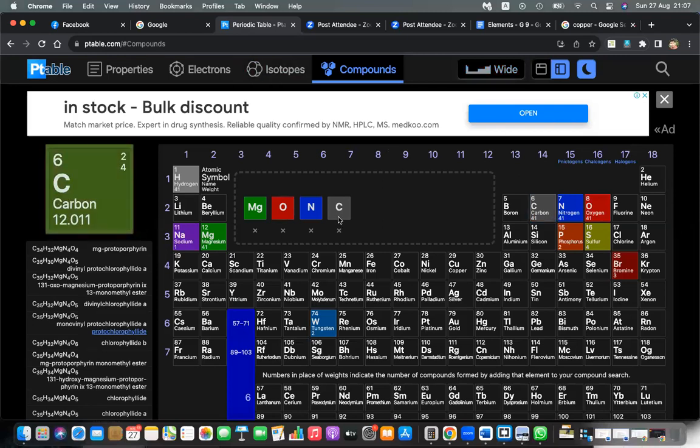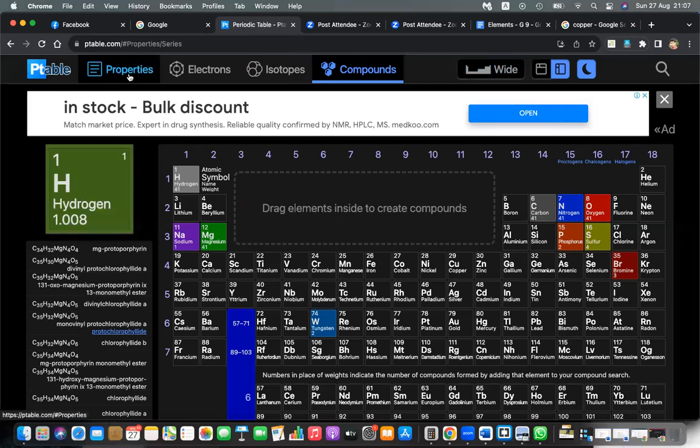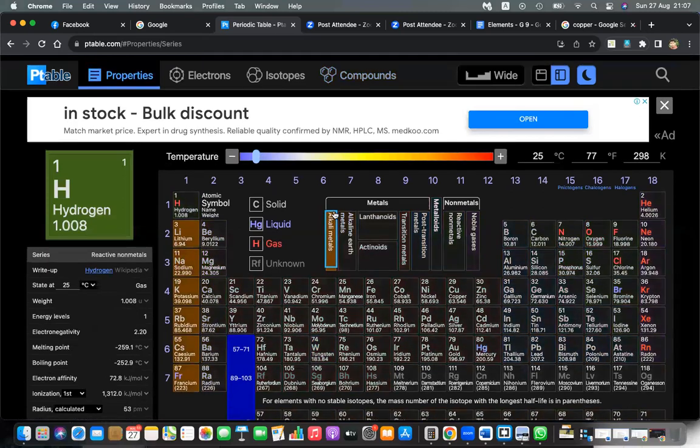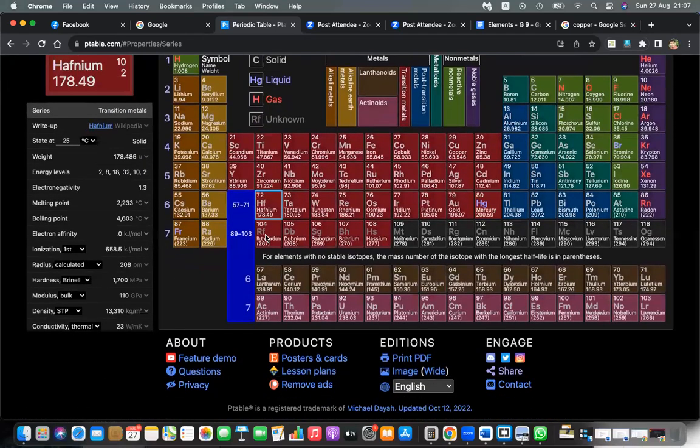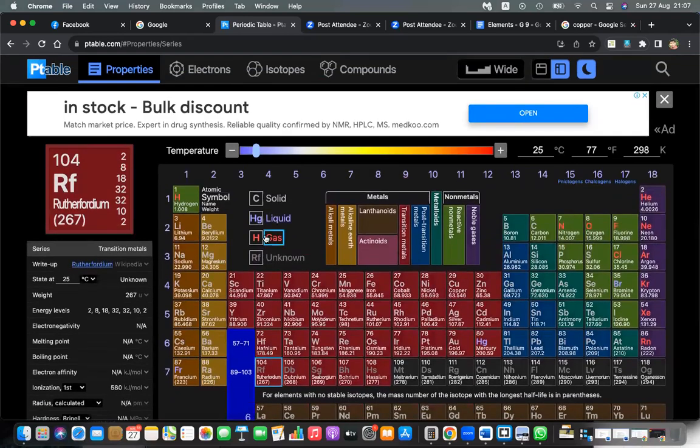When you go to the properties in this periodic table and ask it to highlight, metals, solids, liquids, and gases are shown. Let's say you need to find the metals.